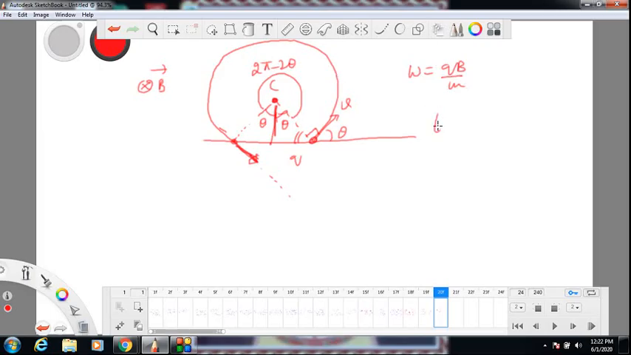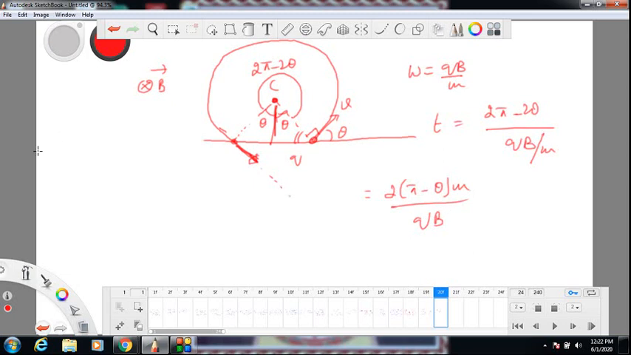So time spent in magnetic field is angle divided by angular speed. I can do this because angular speed is constant. So it becomes 2 into (pi minus theta) into m by qB. That is the time spent by this charge in magnetic field, positive charge.